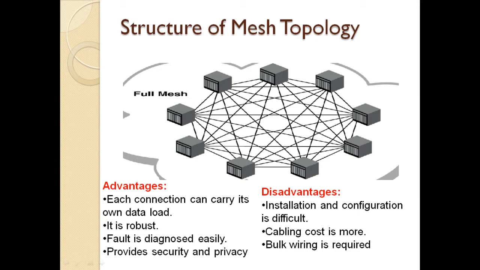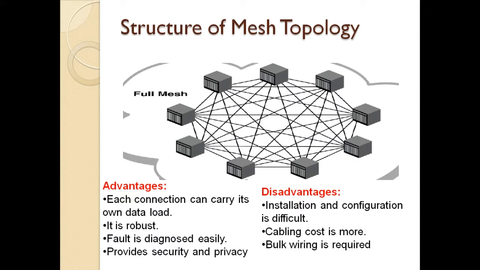The advantage here is that faults are diagnosed very easily, and it also provides more security and privacy. Each connection can carry its own data in its own loop. There is no sharing of the resources. So each and every node shares its own data with the next node. That's the main thing in a mesh topology.